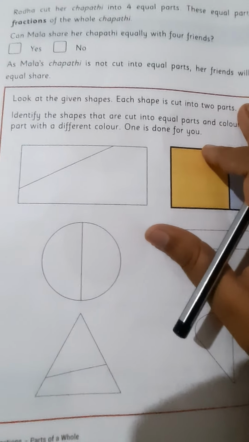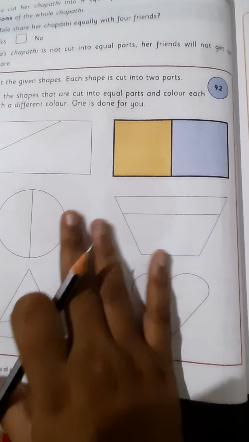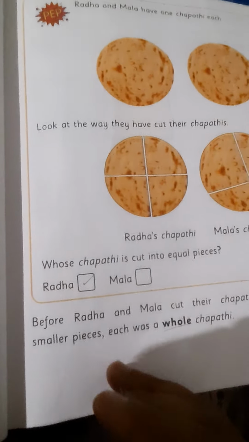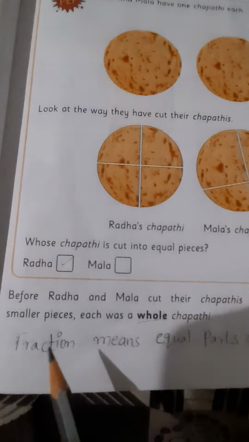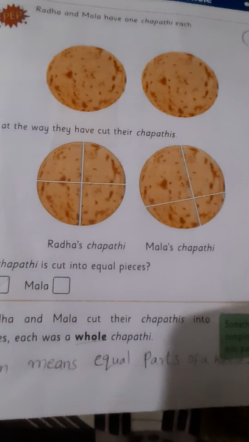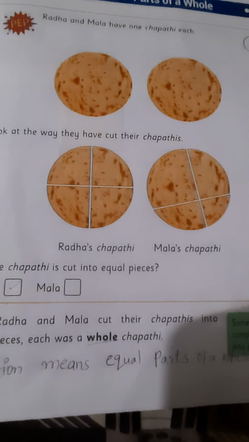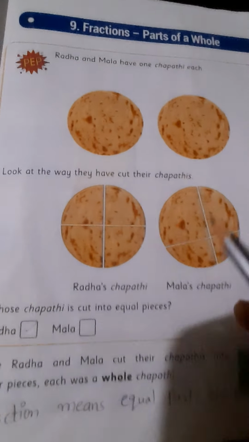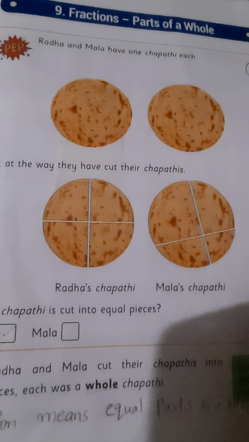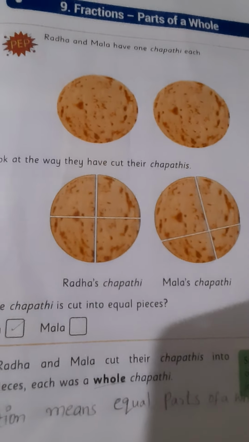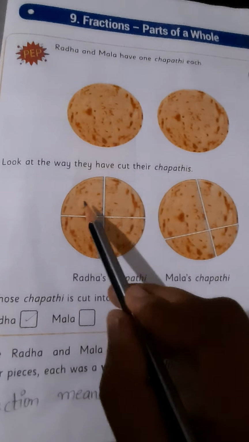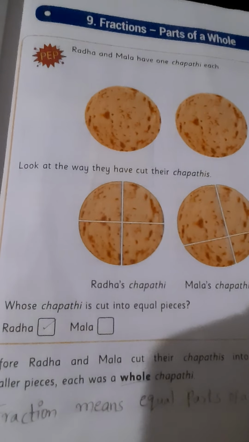Here you have to observe the definition of fraction, children. Fraction means equal parts of a whole. This is the definition of fraction. So is this a fraction? No. Why? Because these are not equal parts. Fraction means equal parts of a whole.